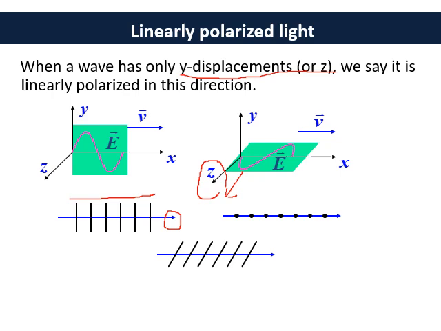This can be represented by dots, and sometimes also by parallel lines inclined approximately at 45 degrees compared to the previous one. These both are the same. This is the representation of the z polarized light.